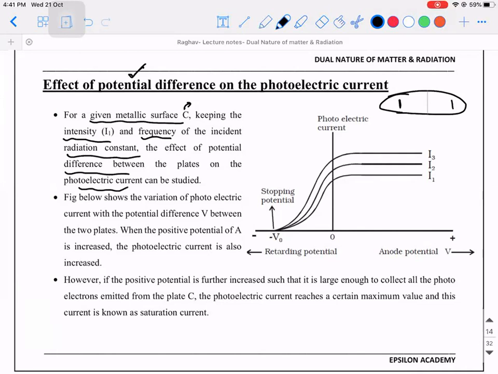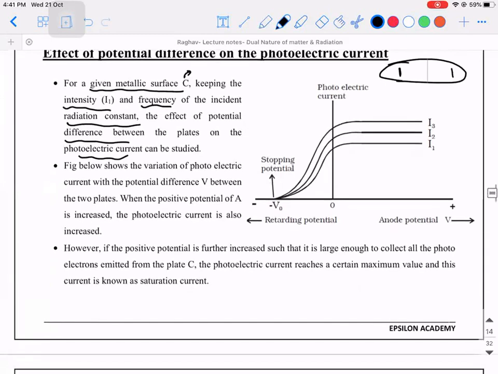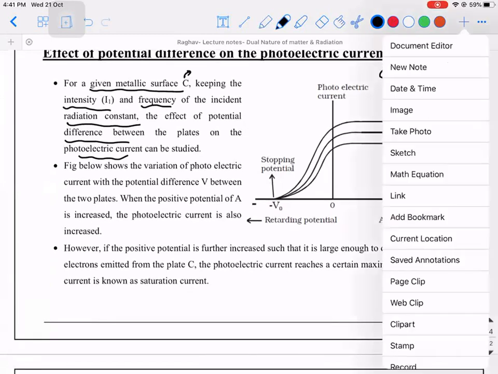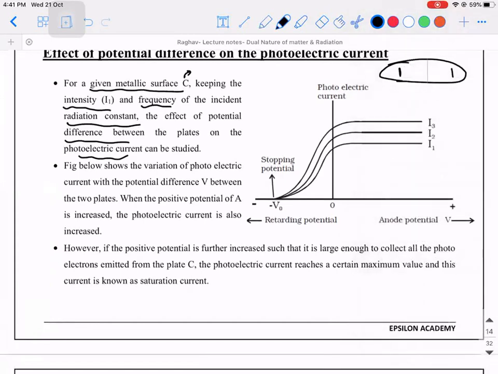Okay. So even before I show this diagram, let us think of one logic. This one I'll show you separately. Okay, concentrate, guys.